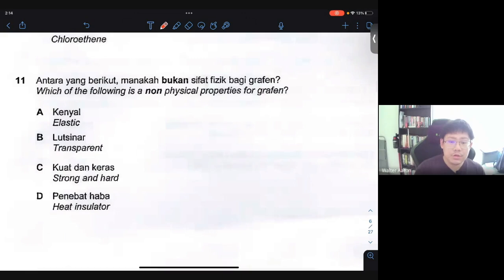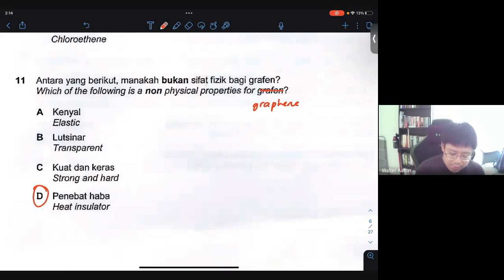11, which of the following is a non-physical property of graphene? I think it is essentially a typo there. Okay, so supposedly graphene has a heat insulating property because it is technically a covalent substance, right? Elastic, no, graphene is not elastic, but graphene is supposed to be a layer of the graphite. Not graphite itself, but a layer of the graphite.